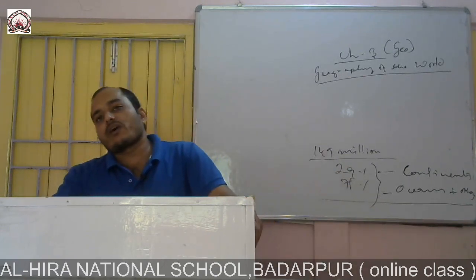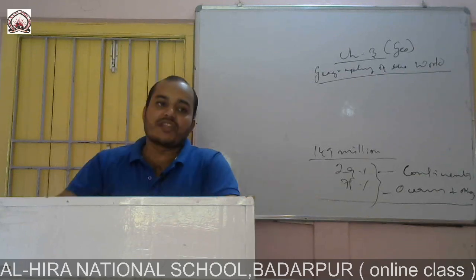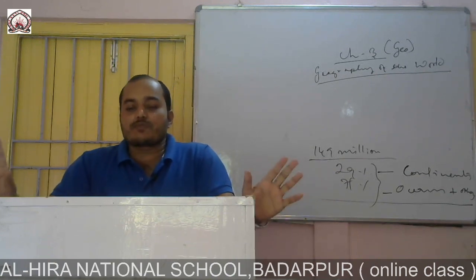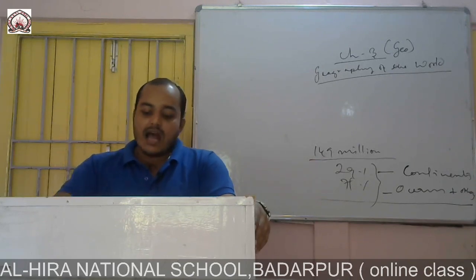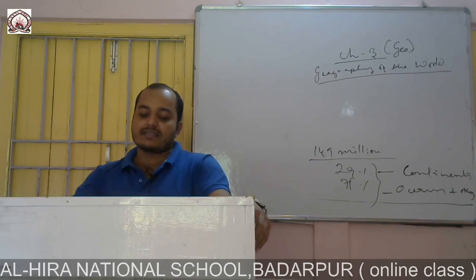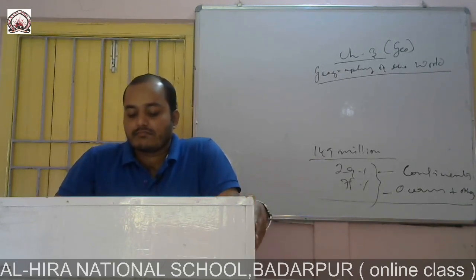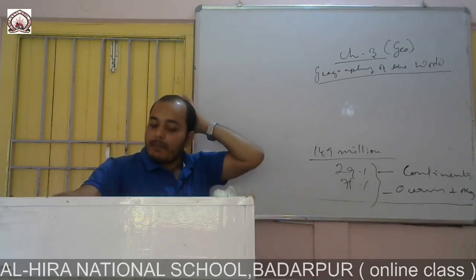Now according to the continental drift theory, in the early stage, about 300 million years before, the earth's lithosphere was a single landmass, surrounded by the hydrosphere. This lithosphere is known as Pangea.